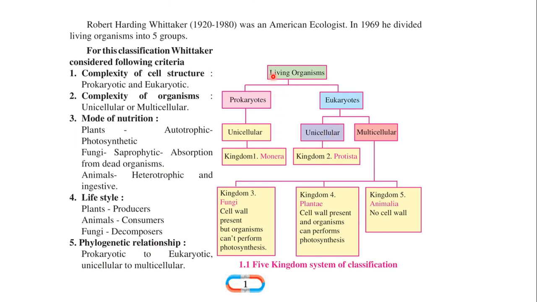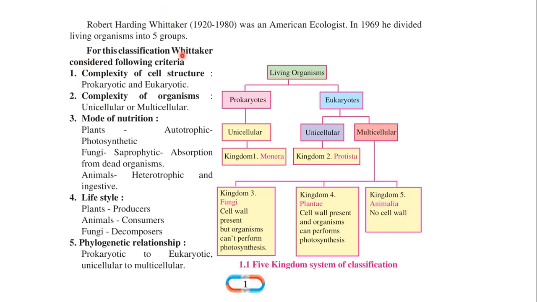Now you will see here the living organisms have been divided into prokaryotic and eukaryotic. Prokaryotes are unicellular, and they include only one kingdom, that is Monera. Eukaryotes might be unicellular or multicellular. Both unicellular and multicellular exist, but unicellular eukaryotes are considered in the kingdom Protista. Multicellular eukaryotes have three kingdoms: Fungi, Plantae and Animalia.